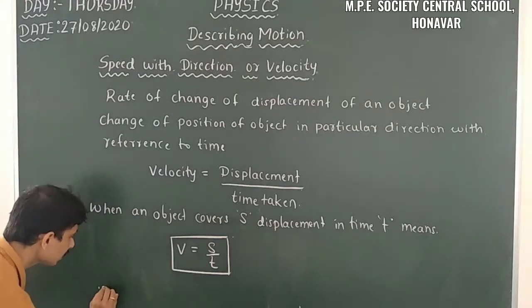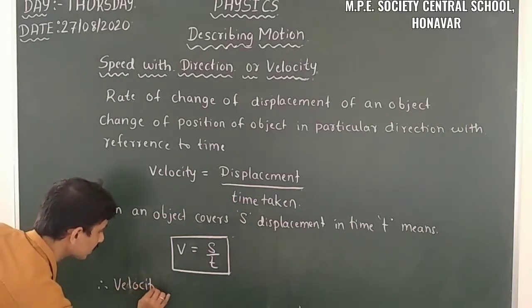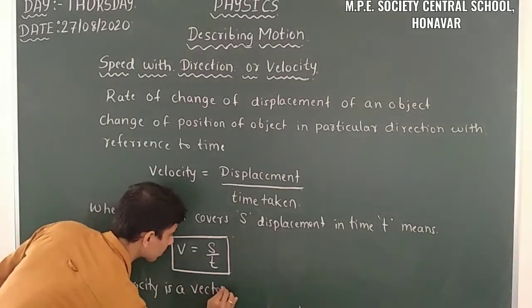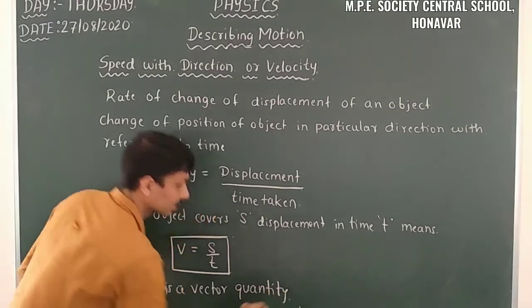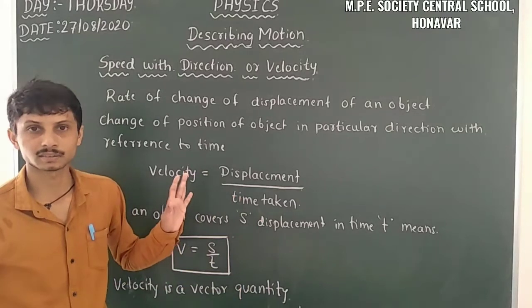Therefore, velocity is a vector quantity. That means it has both magnitude and direction.